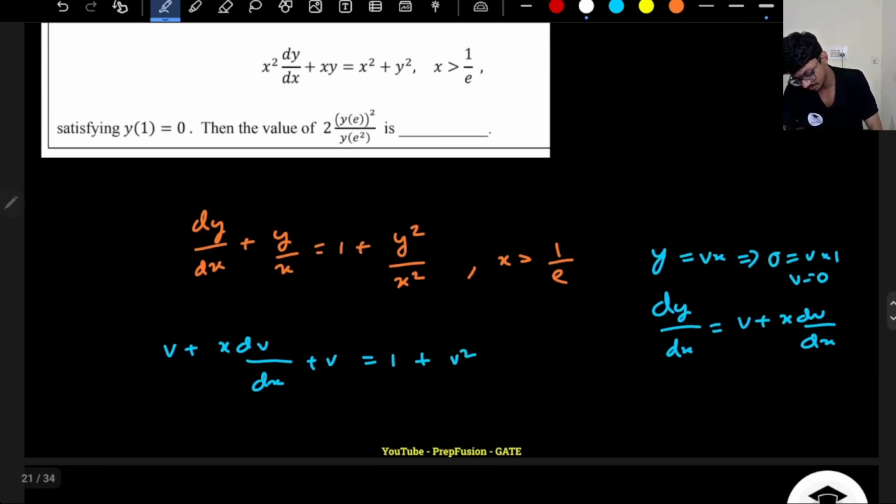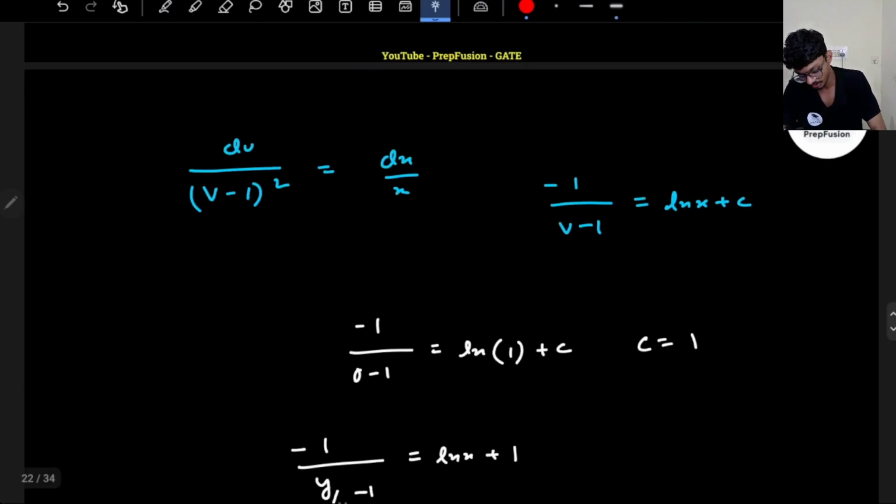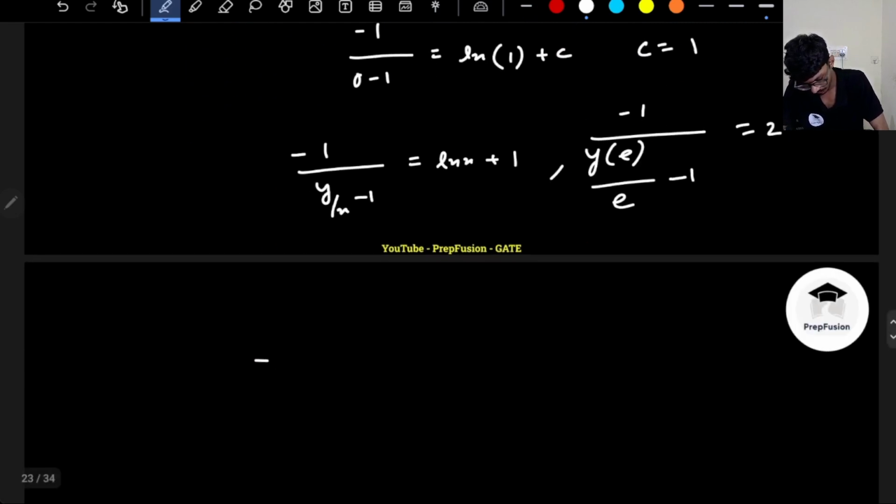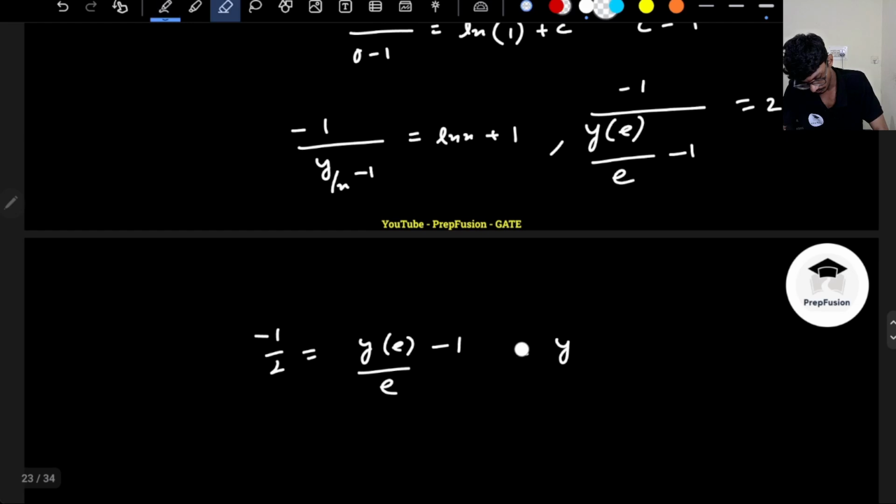Now what are they asking? They are asking me the ratio of this y of e whole square by y of e square, right? So what is y of e? So y of e basically means I have to put here x equal to e. So this will be minus of 1 upon (ln of e is 1, so this will be 2). So this will be minus of half equals to (y of e minus e) divided by e. So y of e is equals to e by 2.